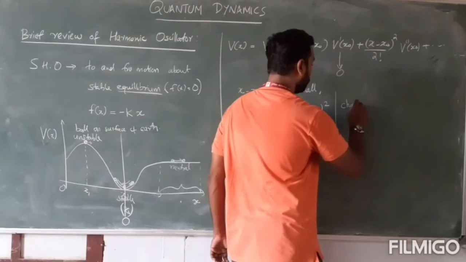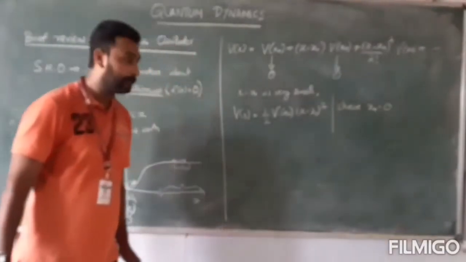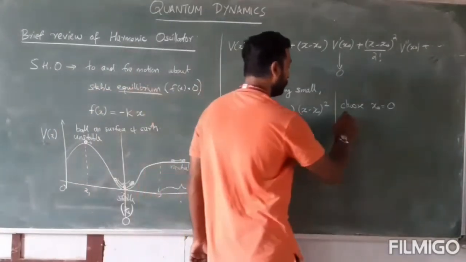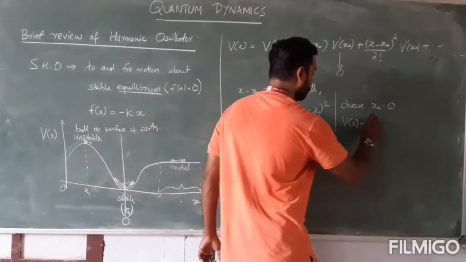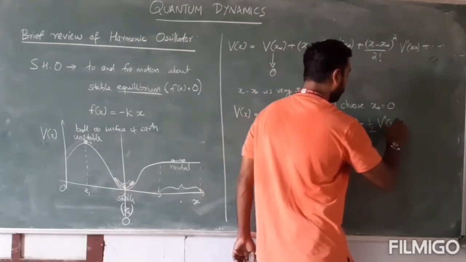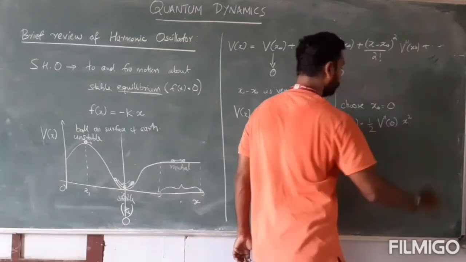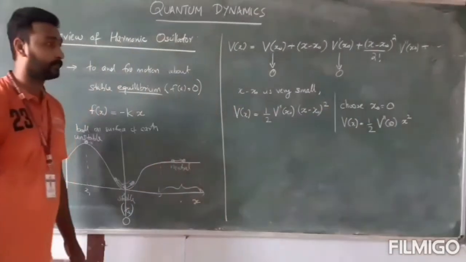So I will be choosing x0 as my origin. Then my V of x will take the form half V double prime at 0 x square.